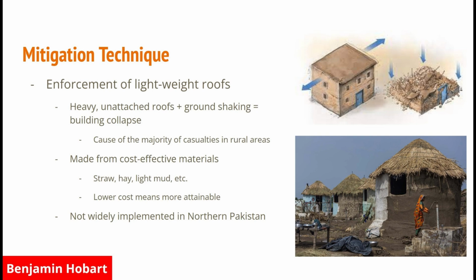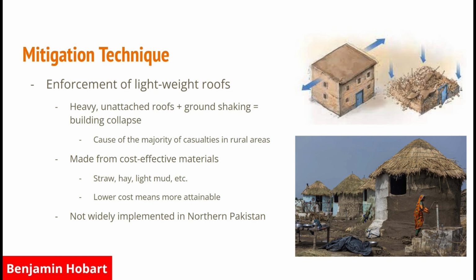The majority of casualties from earthquakes are in rural areas where mud brick housing is common, and it's really common to see the housing just completely collapse and crush everyone inside the house. The mitigation technique is also cost effective because straw, hay, and mud are all natural resources that don't necessarily need engineers to implement.